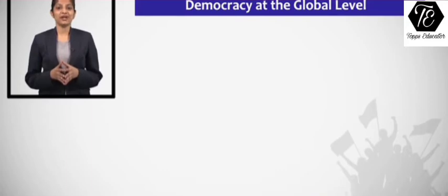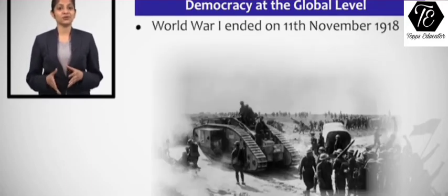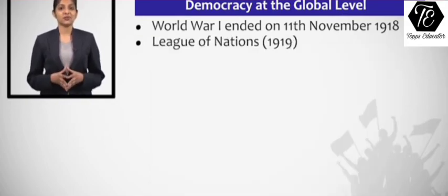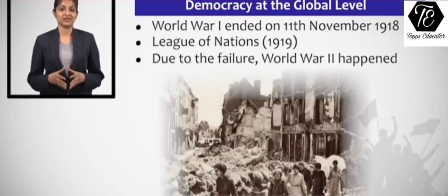Our today's topic is democracy at the global level. Students, we very well know that World War I came to an end on 11th of November 1918. And thereafter in the year 1919, another peace organization was formed, and it was the League of Nations. This League of Nations was supposed to be a futile organization. And it was because of the failure of this League of Nations that finally World War II happened.